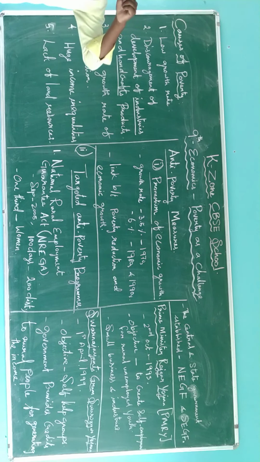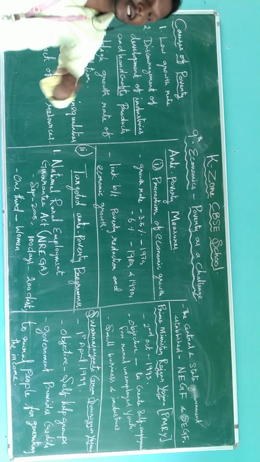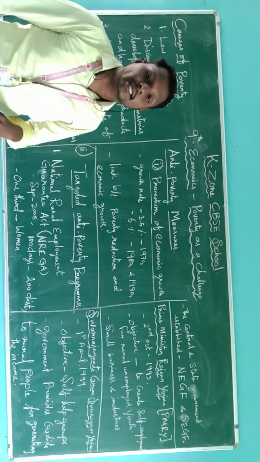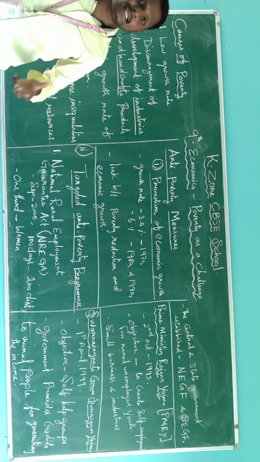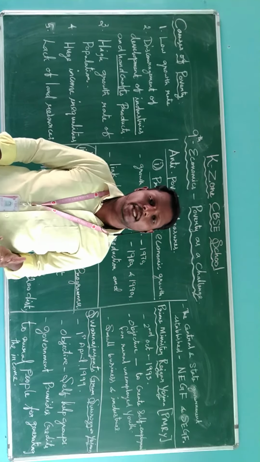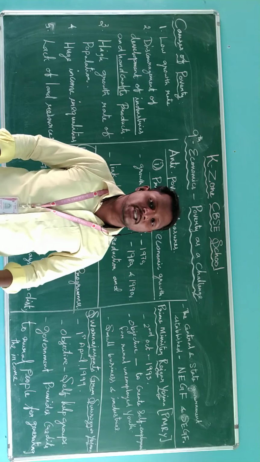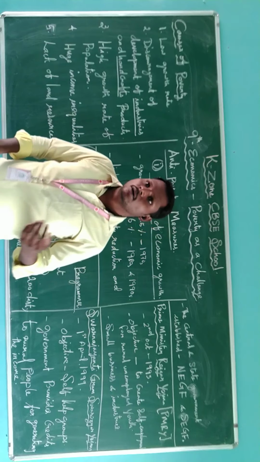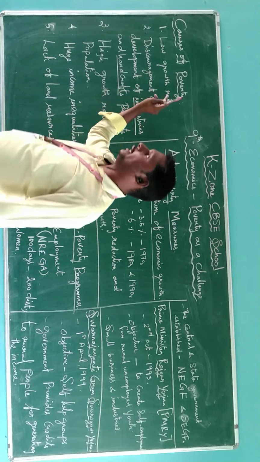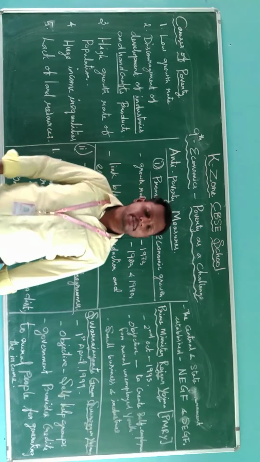First, low growth rate. We know we were under the control of British administration. During that time, they collected many precious things. Economically, they took everything from our country to their country. Because of that, we got a low growth rate under British administration.